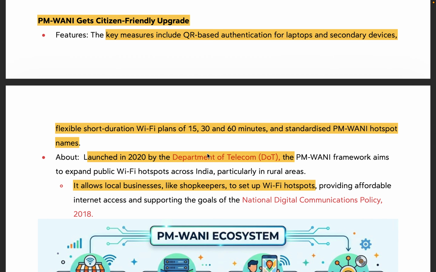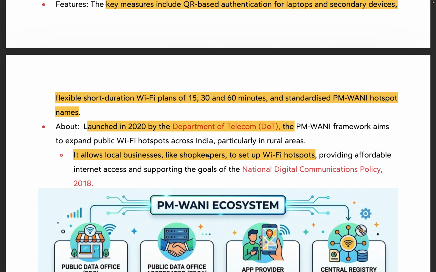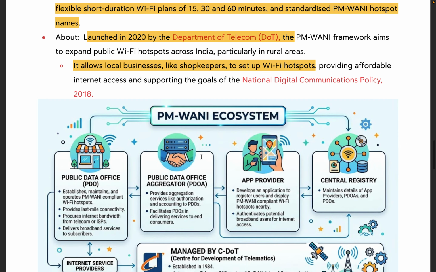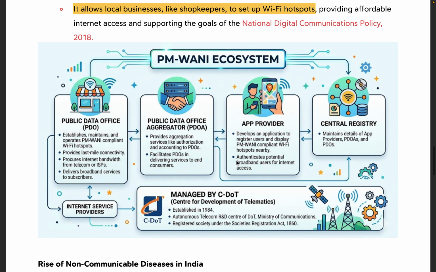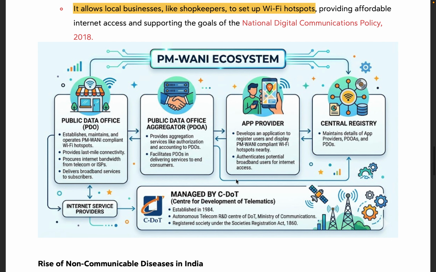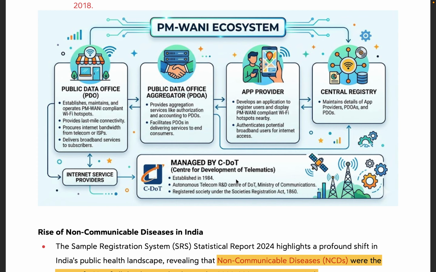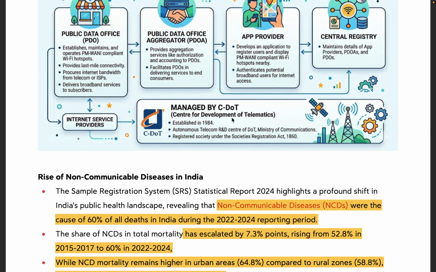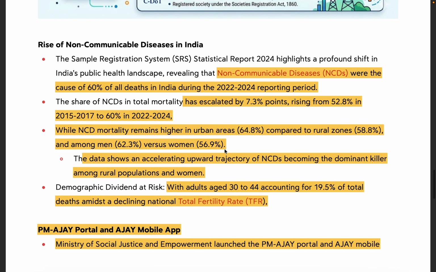So these three facts you must remember, that is, what are the new changes introduced under PM Vani. This scheme is launched by the Department of Telecom, and another important fact to note is it allows local businesses like shopkeepers to set up Wi-Fi hotspots, which will allow them to provide affordable internet access to common people. I have pasted another important image which shows the entire PM Vani ecosystem. You can go through it and see what are the entities involved. Personally, I do not feel that you want to go into this much detail, but I have put this for your convenience. If you want, you can go through it. It is managed by C-DOT. That's pretty much what you need to remember.